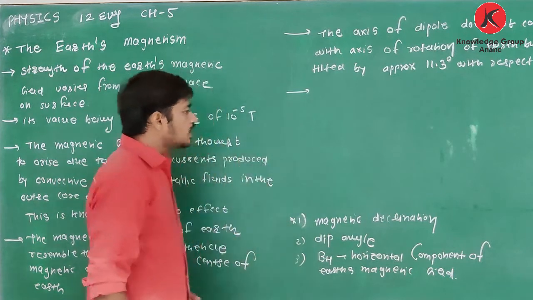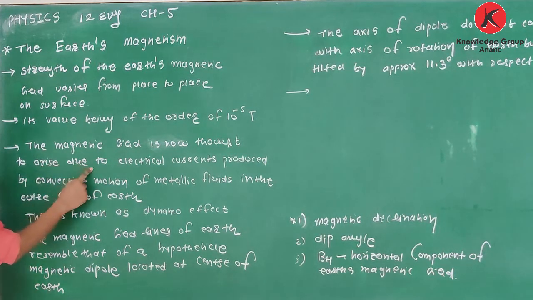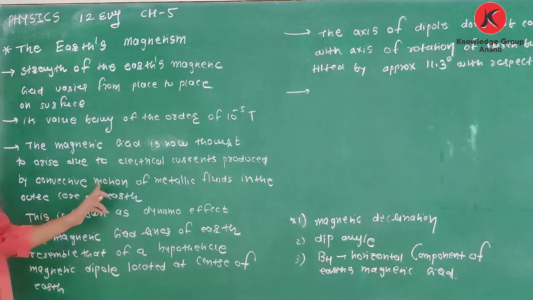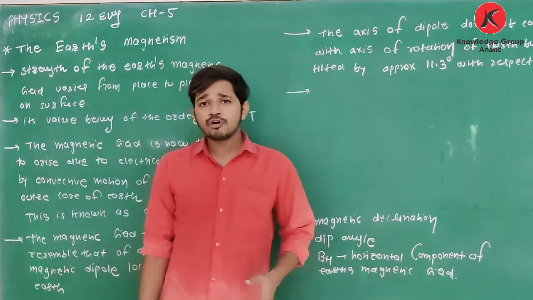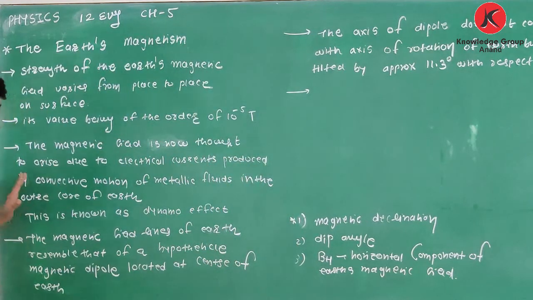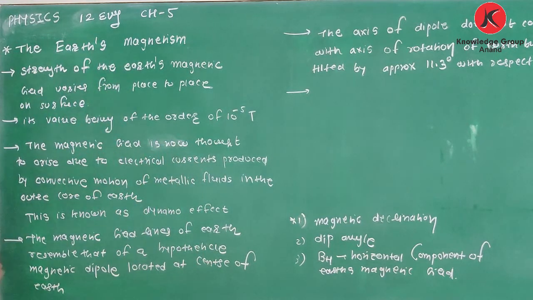But no. Okay, what is the reason? Nowadays, the magnetic field is thought to arise due to electrical currents produced by convective motion of metallic fluids in the outer core of Earth. There are some metals in molten form, and when these molten metals flow, they constitute a current, and due to that current this magnetic field is produced. This effect is called the dynamo effect. So nowadays, this is the reason why the magnetic field is produced.